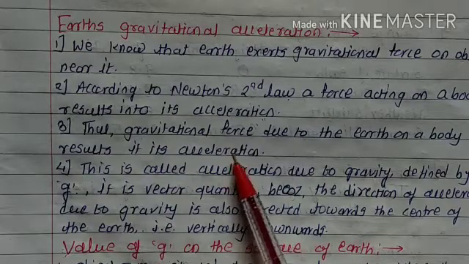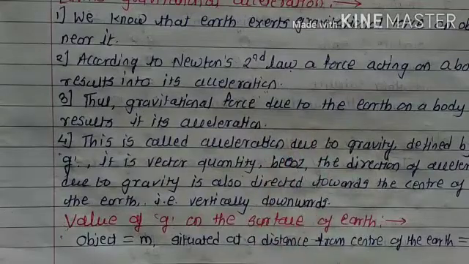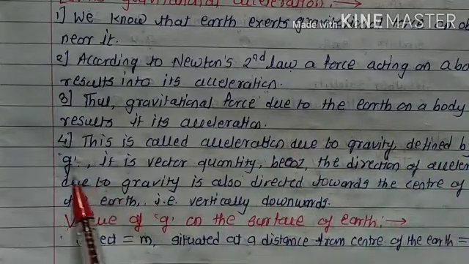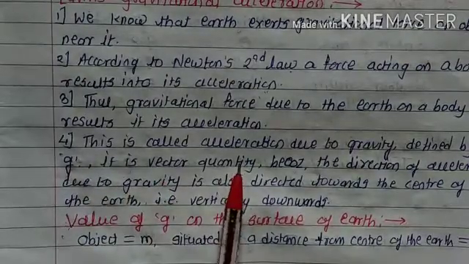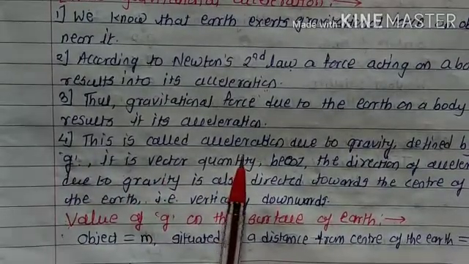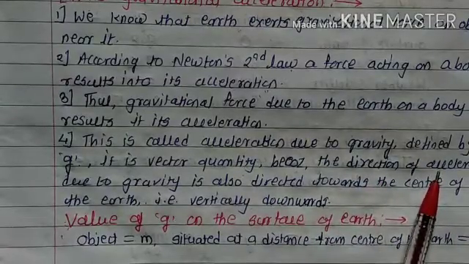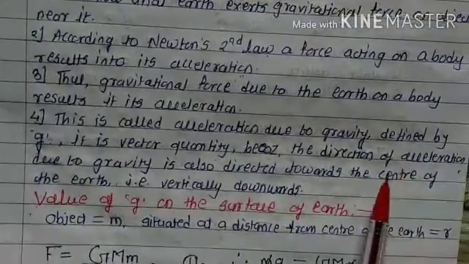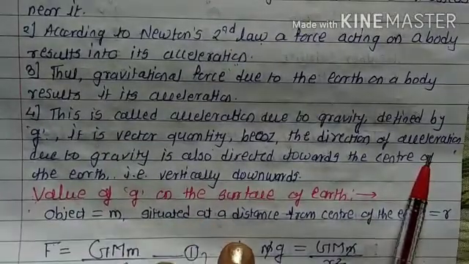That acceleration is called acceleration due to gravity, denoted by the letter small g. It is a vector quantity, meaning it has both magnitude and direction. What is its direction?